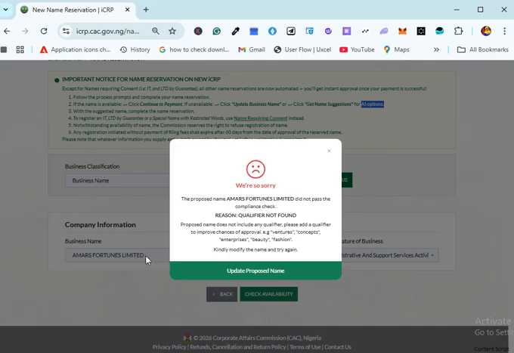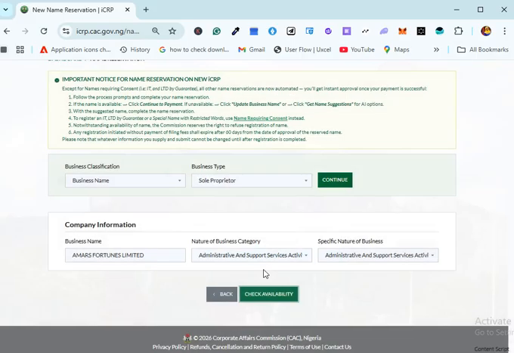Limited or LTD, right? So these are examples of the concepts: ventures, concepts, enterprises, beauty, fashion, and all of that. You also have the option of checking the update proposed name. That is, you can check for name suggestions. That is, if your business name is not actually available, you can check for name suggestions, but we'll get there.